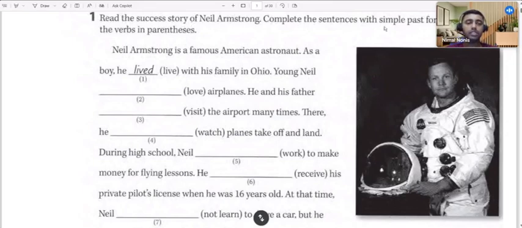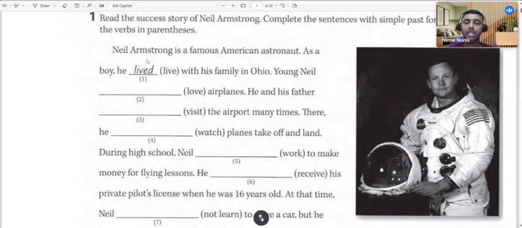Complete the sentences with the simple past form of the verbs in parentheses. So when you say parentheses, you all know, within brackets. So there are verbs given within brackets. So we need to use the simple past form of these verbs to complete this article.